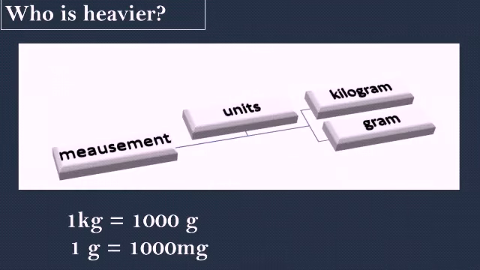Now we are going to discuss who is heavier. From the name of the chapter, you can easily understand that it is related to weights. Here we are going to discuss the measurement of weight. We have learned the units of weight also, like kilogram, gram, milligram. The SI unit of weight is kilogram. You have also learned the relationships: 1 kg equals 1000 gram, 1 gram equals 1000 milligram.